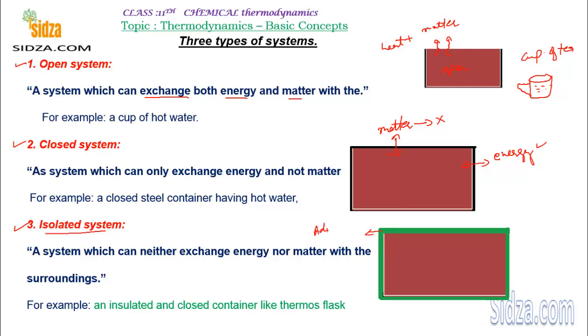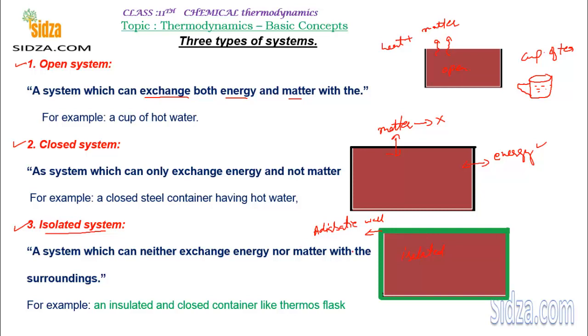This is an adiabatic wall, a wall that cannot allow heat or matter to be exchanged. And this system is an isolated system.